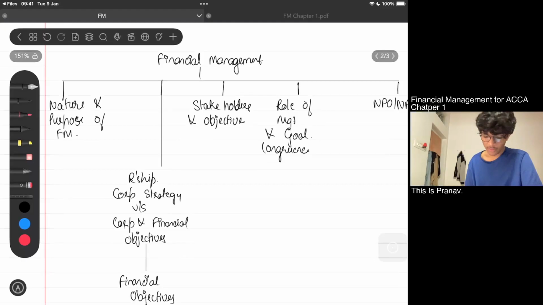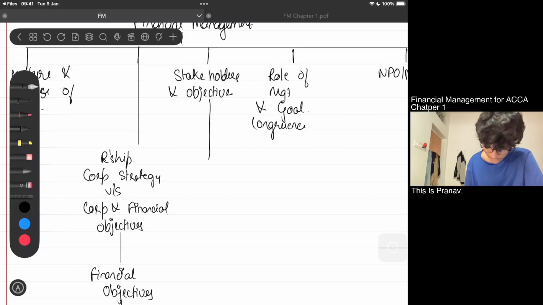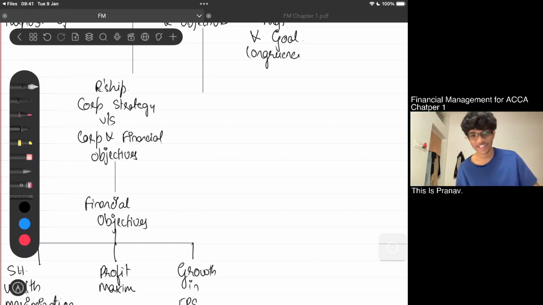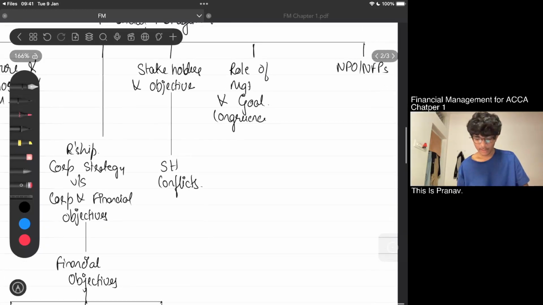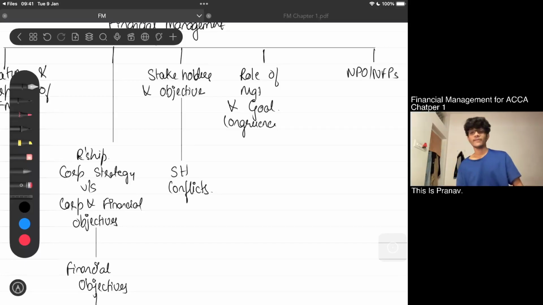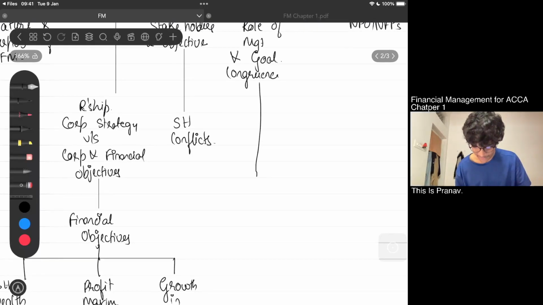Now we have stakeholders and their objectives. Under this, we can have conflicts, that is fights between your shareholders and your stakeholders and all of the other people as well. So we have shareholder conflicts. Finally, we have the role of management and goal congruence. We have some theory aspects over here. I mean, everything is theory, but this is more theoretical, where we have to study a bit of history, a bit of fun. History is always beautiful. So we'll be going with this one as of now.